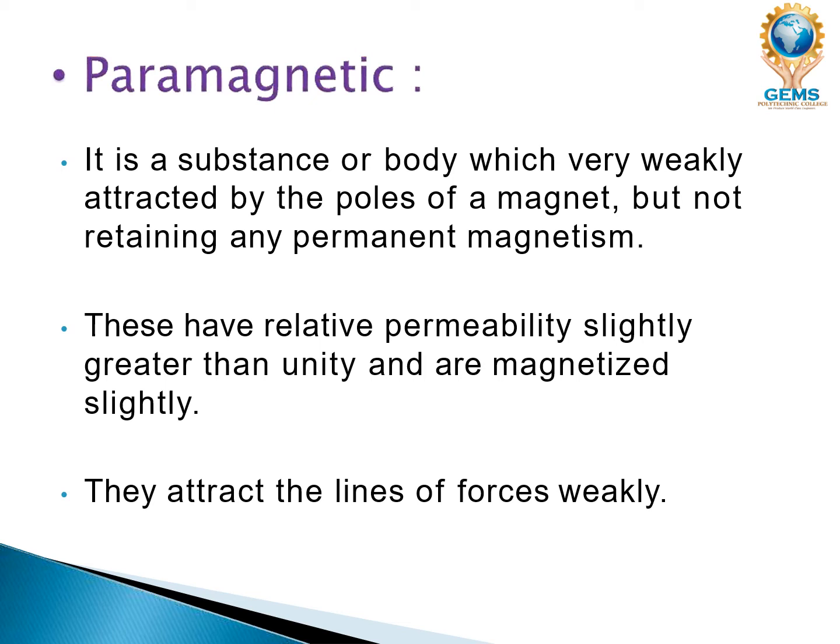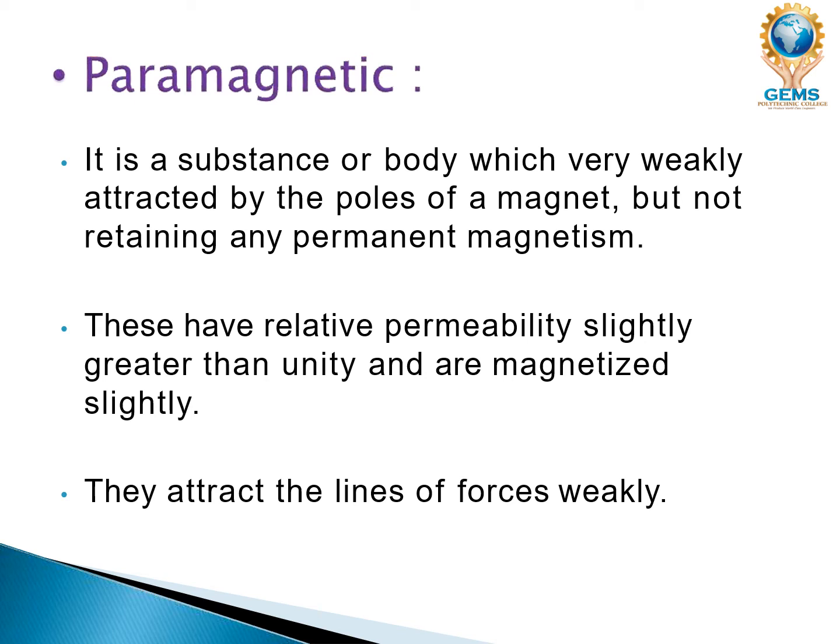These have relative permeability slightly greater than unity and are magnetized slightly. So basically, these materials will not be magnetized permanently, only a little bit. At any point of time they can be removed.